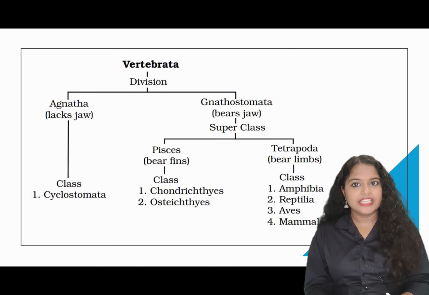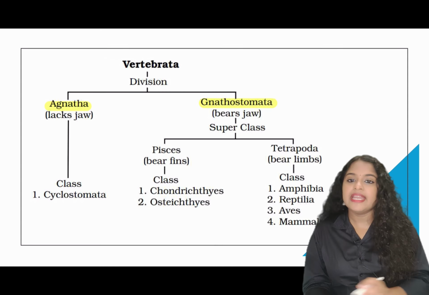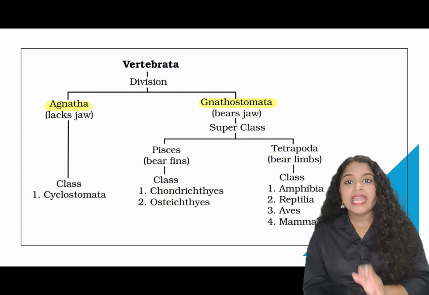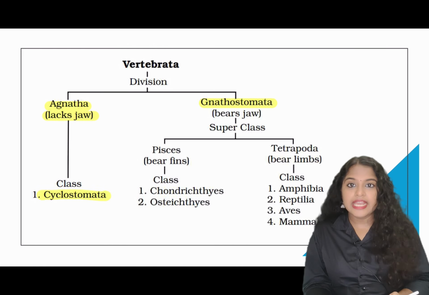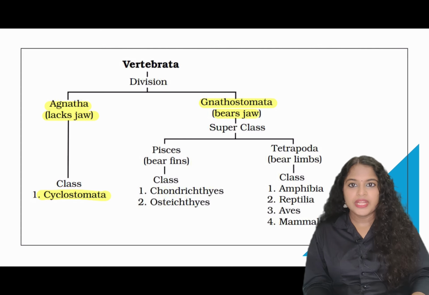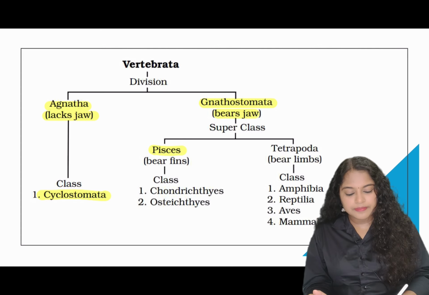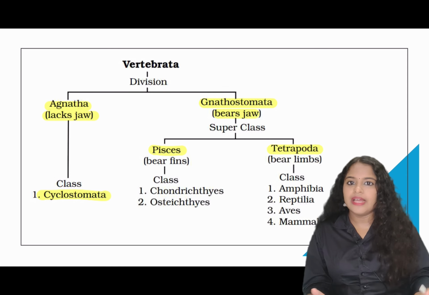Now we can see the division of Vertebrata. Vertebrates are divided into 2 divisions, that is Agnatha and Gnathostomata. Agnatha are jawless vertebrates. They do not have jaws. Example: class Cyclostomata. Gnathostomata are the organisms which bear jaws. This is divided again into 2 superclasses, that is Pisces and Tetrapoda. Pisces have fins and tetrapods have limbs.